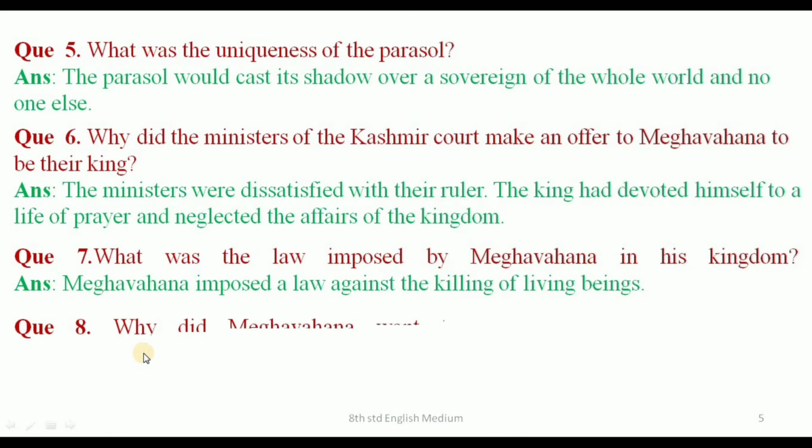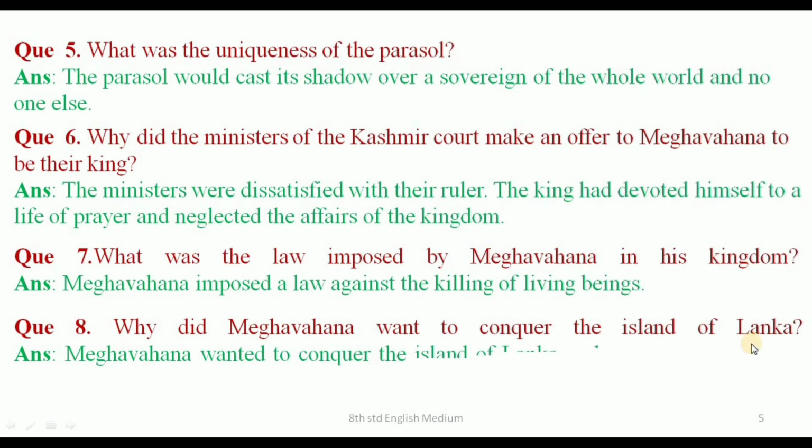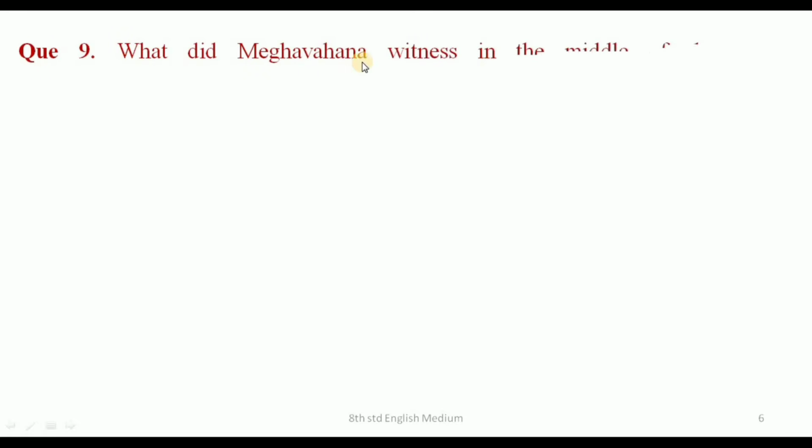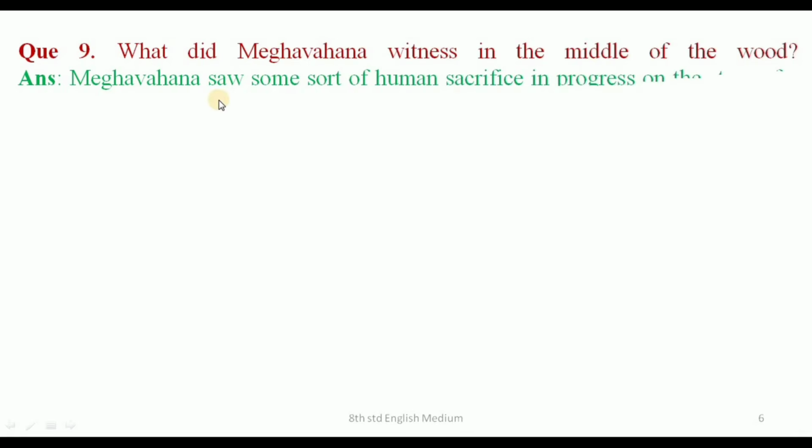Eighth one. Why did Meghavahana want to conquer the island of Lanka? Answer. Meghavahana wanted to conquer the island of Lanka and teach the demons the ways of peace. Question number 9. What did Meghavahana witness in the middle of the wood? Answer. Meghavahana saw some sort of human sacrifice in progress on the steps of a temple of Chandika, that is, a Durga temple.